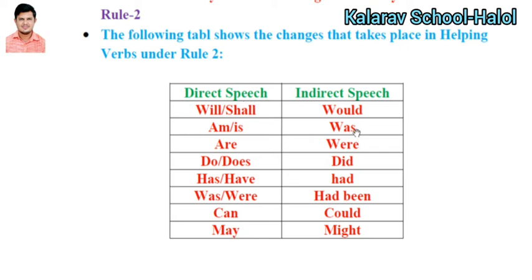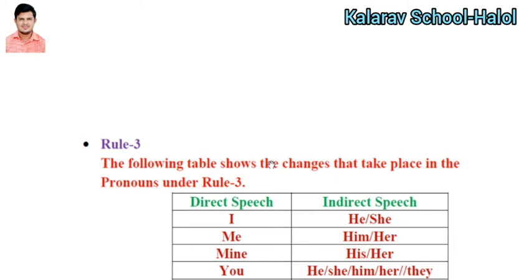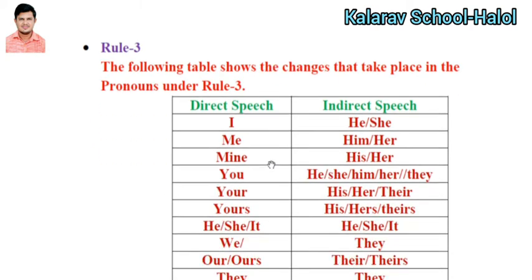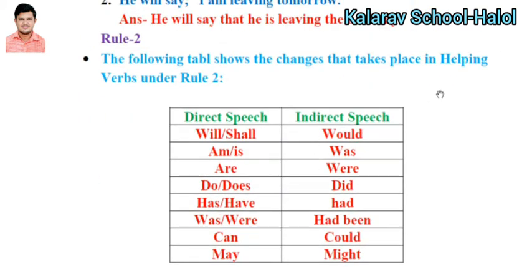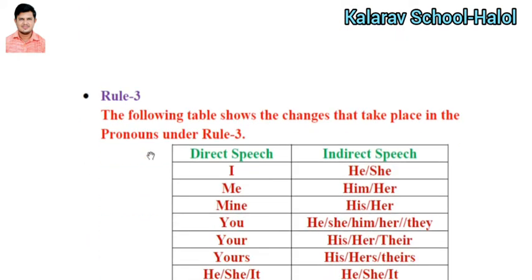This is called helping verb. So you have to learn this table, and according to that table you have to transform. That is rule number 2. Now rule number 3 is there. The following table shows the changes that take place in the pronoun. Okay, that is the changes of the helping verb, and this is the changes of the pronoun.